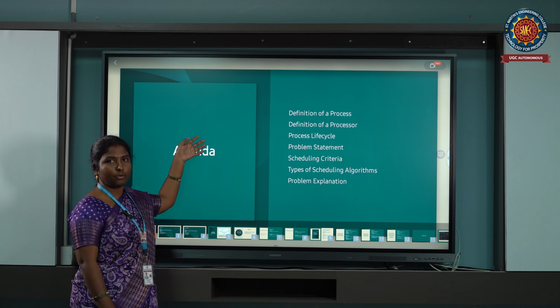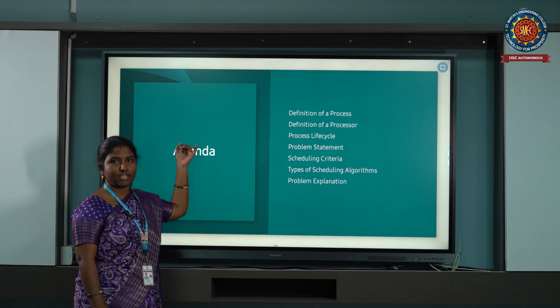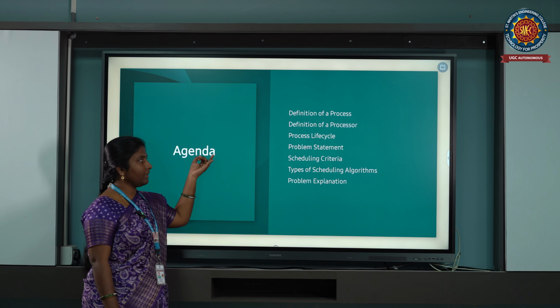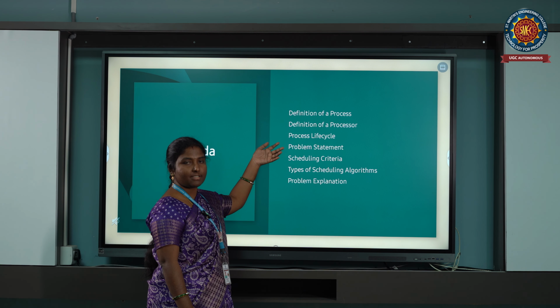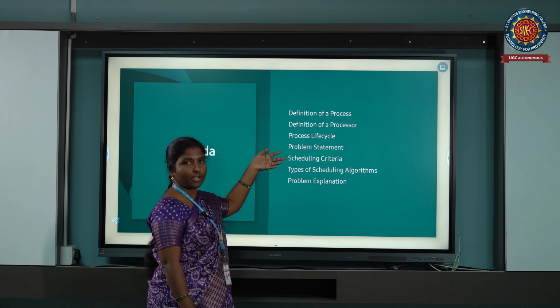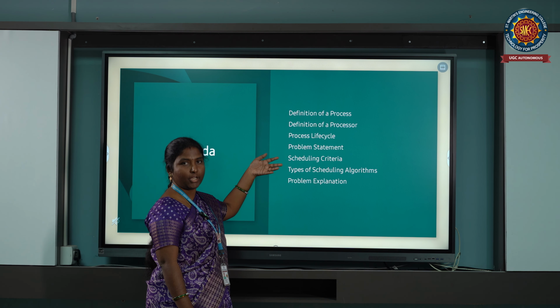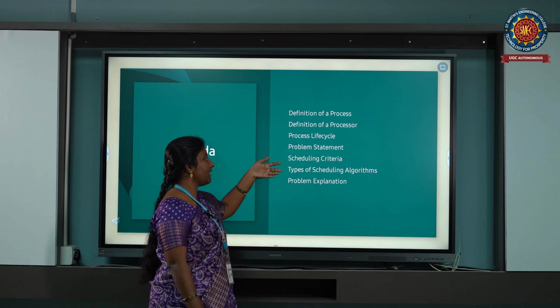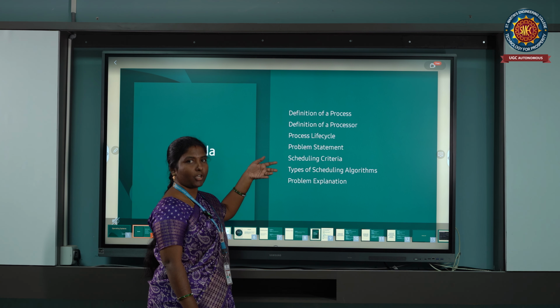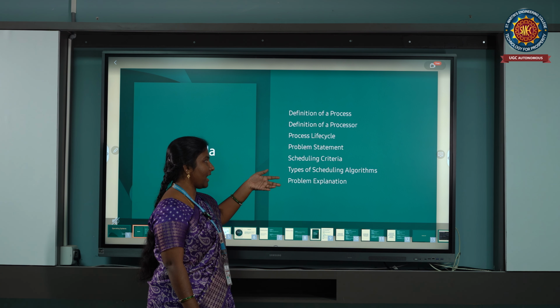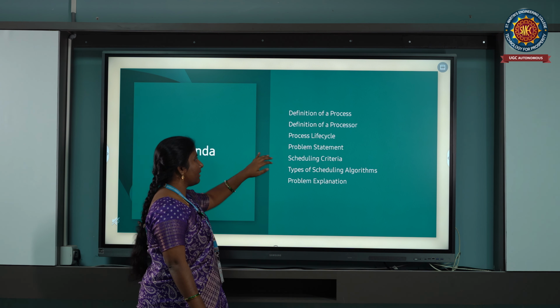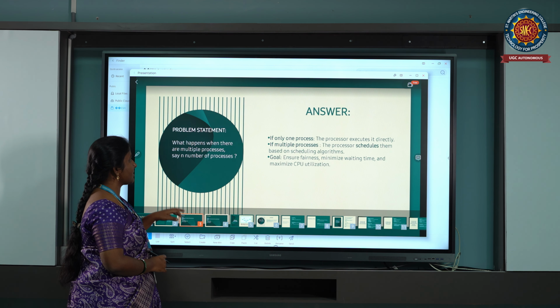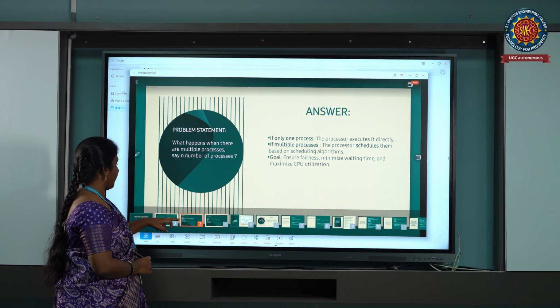In today's agenda, I'm going to discuss what is a process, what is the processor, and what is the life cycle of the processor, and what are the problems if a single process is there, and if n number of processes are there, how we are going to show the solution for that. What are the scheduling criteria, what are the types of scheduling algorithms we have to follow, and problems based on those scheduling algorithms. Now, okay, let us discuss what is a process.